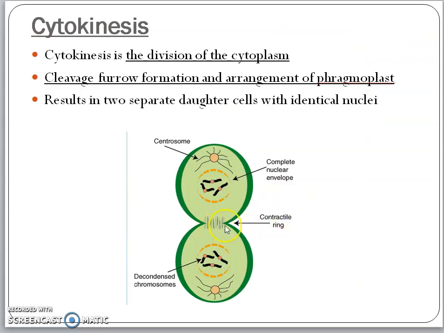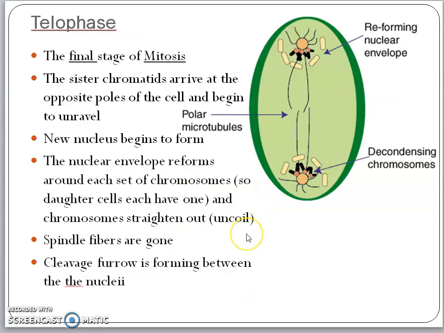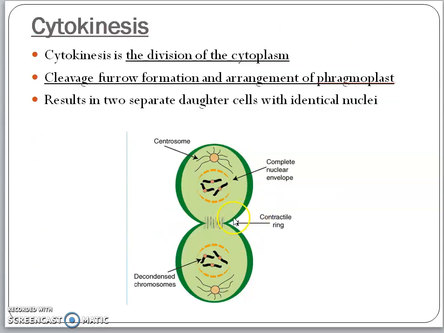A furrow will be formed on the cell. This was the individual cell. A small furrow will be formed, and this is called a division furrow, or a cleavage furrow. If it is a plant cell, the phragmoplast, or membranous bodies formed from Golgi bodies, will be arranged on the inner side of this furrow, and these phragmoplast vacuoles unite together to form a cell plate. This cell plate will be equivalent to the middle lamella later, and on the middle lamella the primary and secondary wall layers will be synthesized, and thus cytokinesis will happen.